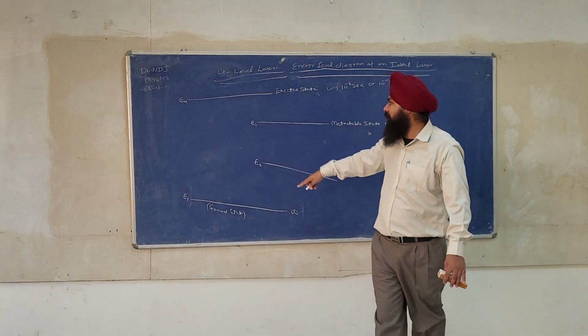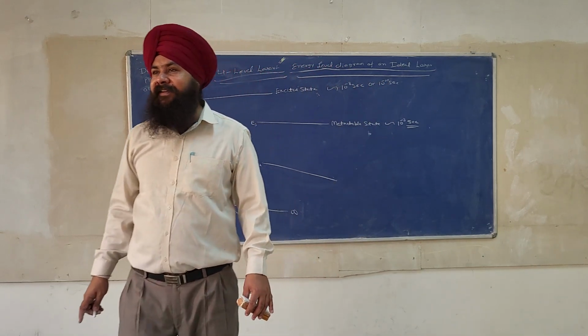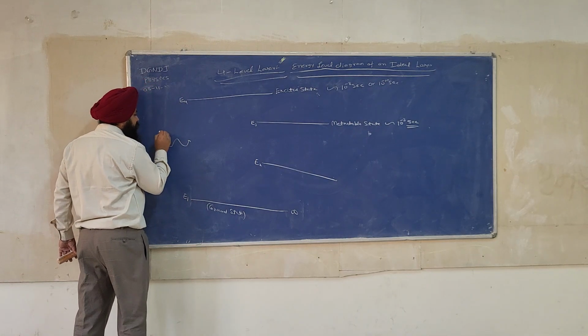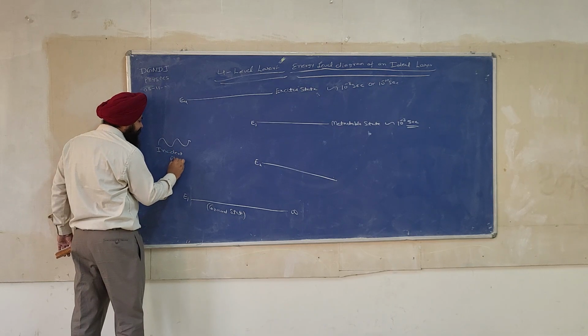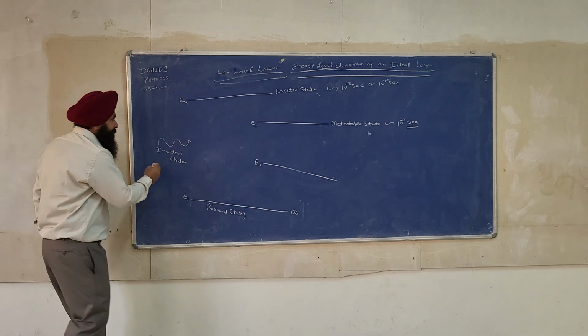Now see, can you tell me the amount of energy required for the excitation of the atom from level 1 to level 4? E4 minus E1. So this is the incident photon. And what is this mechanism called? This mechanism is called pumping.